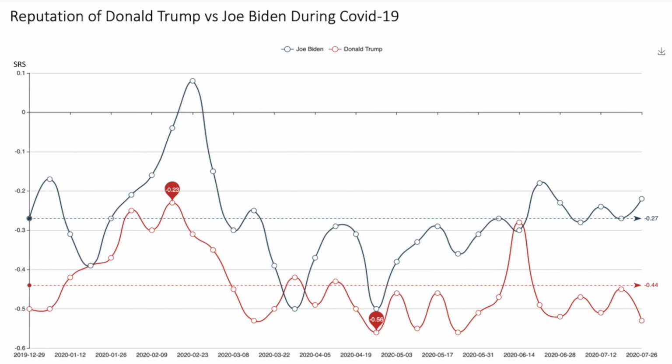It's more interesting to compare Trump and Biden. Joe Biden's SRS score has been higher than Donald Trump's for most of the time, with an average of minus 0.27 versus minus 0.44. People seem to hold a more positive attitude to Biden than to Trump. The conclusion here is also very much in line with the presidential polls, showing Biden is leading.